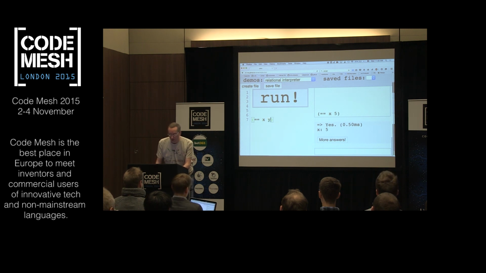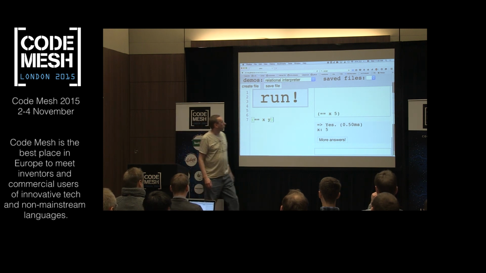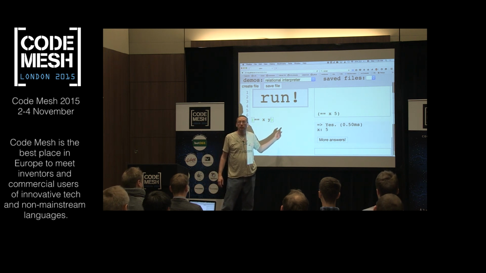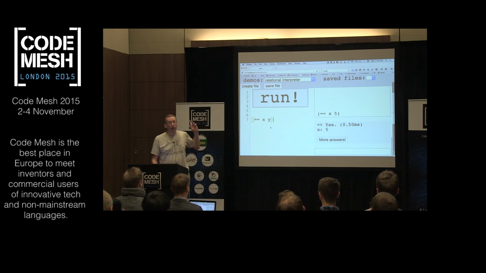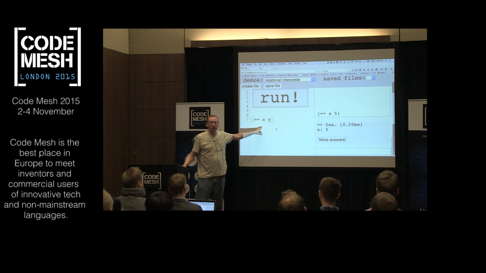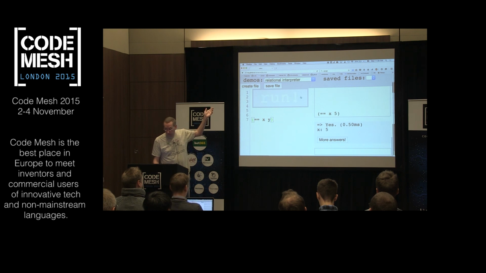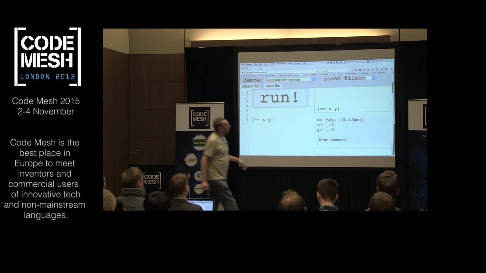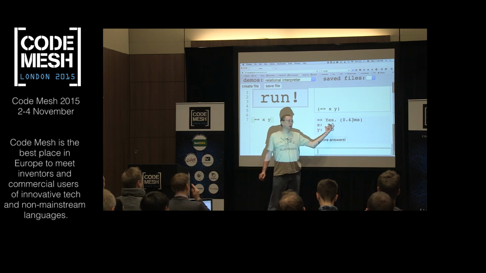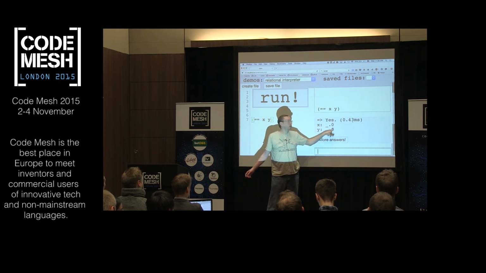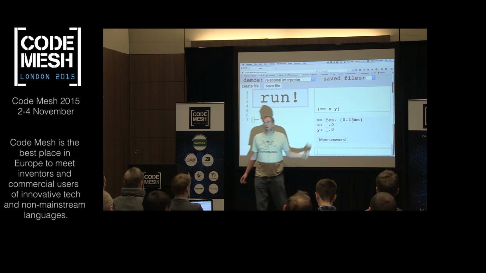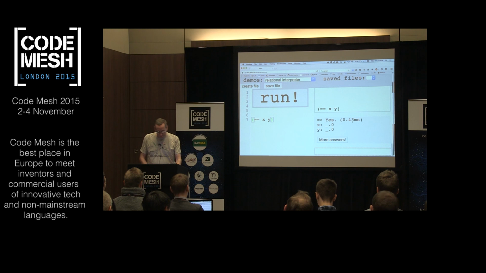And we can even put variables on both sides, x and y. So what should the answer be here? Yes, and furthermore, what else do we know? We know that y is 5. Well, let's say we got rid of the original program, right? This is the whole program now. So there are no 5s anymore. X and y are the same, presumably. And so we can see here that x and y are both associated with some value. And this itself is a representation of a logic variable that doesn't have a value. And you can see that they have the same number. If they were different, you'd see a 1 here in one of them and a 0 in the other. So it's telling us it really is the same logic variable, okay?